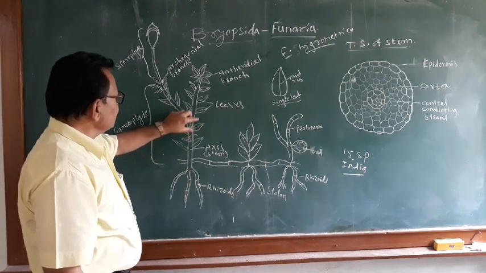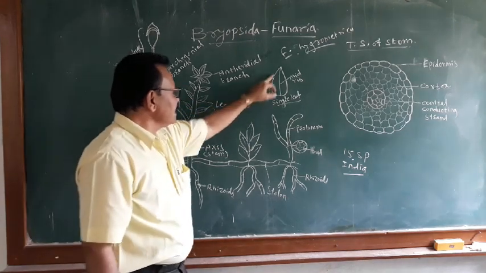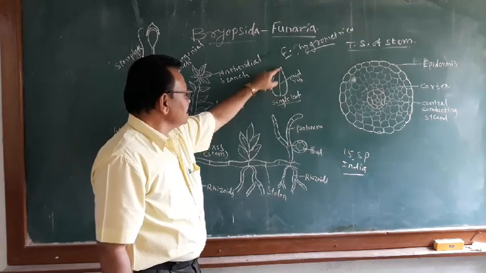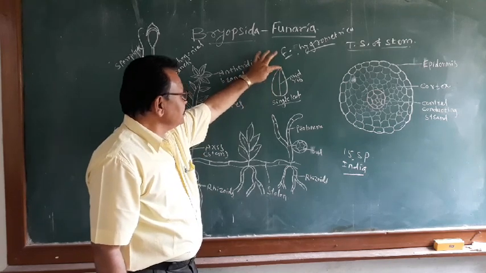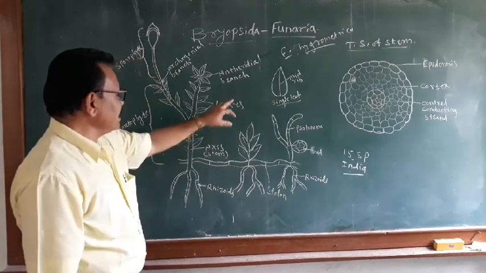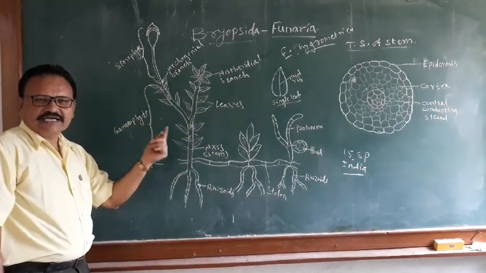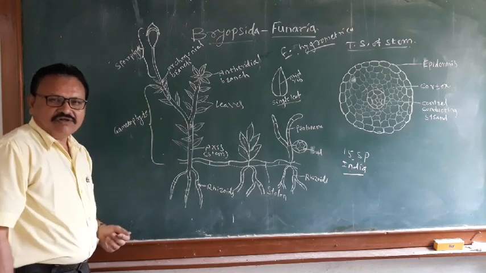Leaves are also present. Leaves are sessile, and this is a single leaf. The leaf is pointed at the tip, and at the center a midrib is present. Leaves are without stalk, they are sessile, and spirally arranged on the stem.